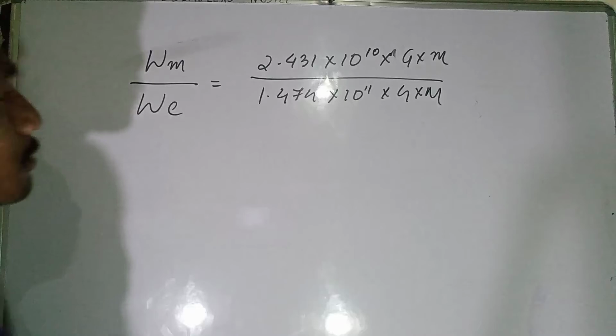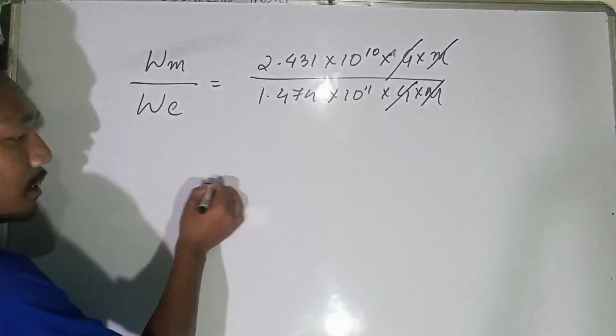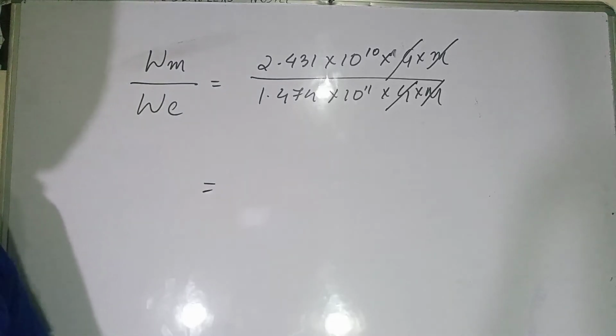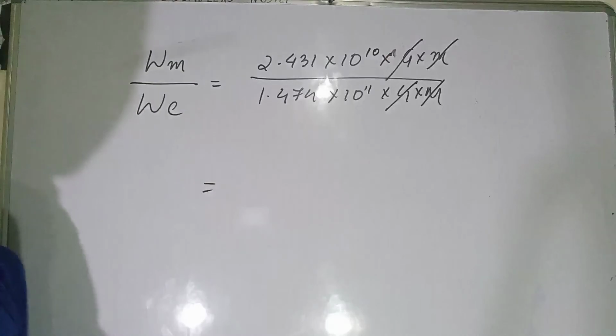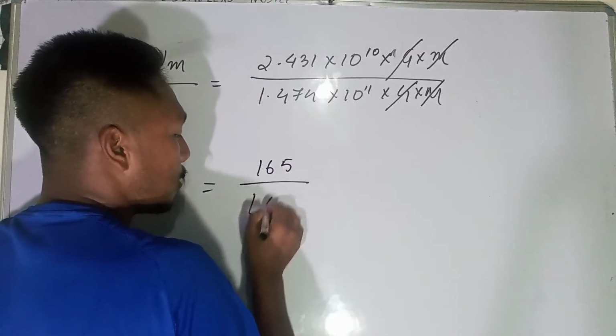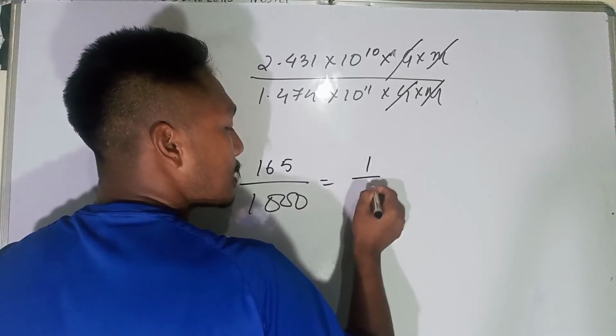Okay, so if I divide these two, G and G cancel, this and this cancel, then you will get nearly 165 divided by 1000. If you divide again, you will get 1 by 6.